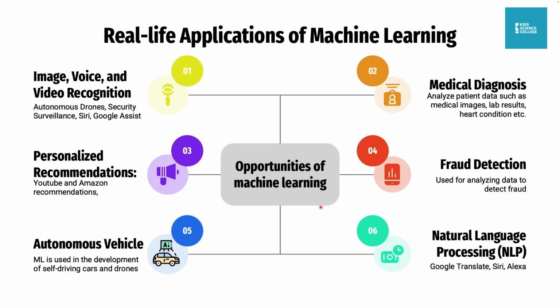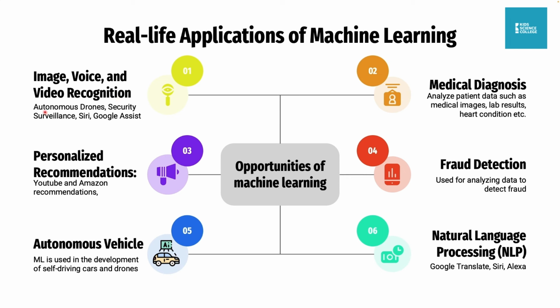Okay. So real life examples of machine learning. The goal of this slide is for you to look at something in your environment that you use, and say, oh, they use machine learning here, and this is probably a supervised model, this is an unsupervised model, and you can also Google it. The first example is image, voice and video recognition.